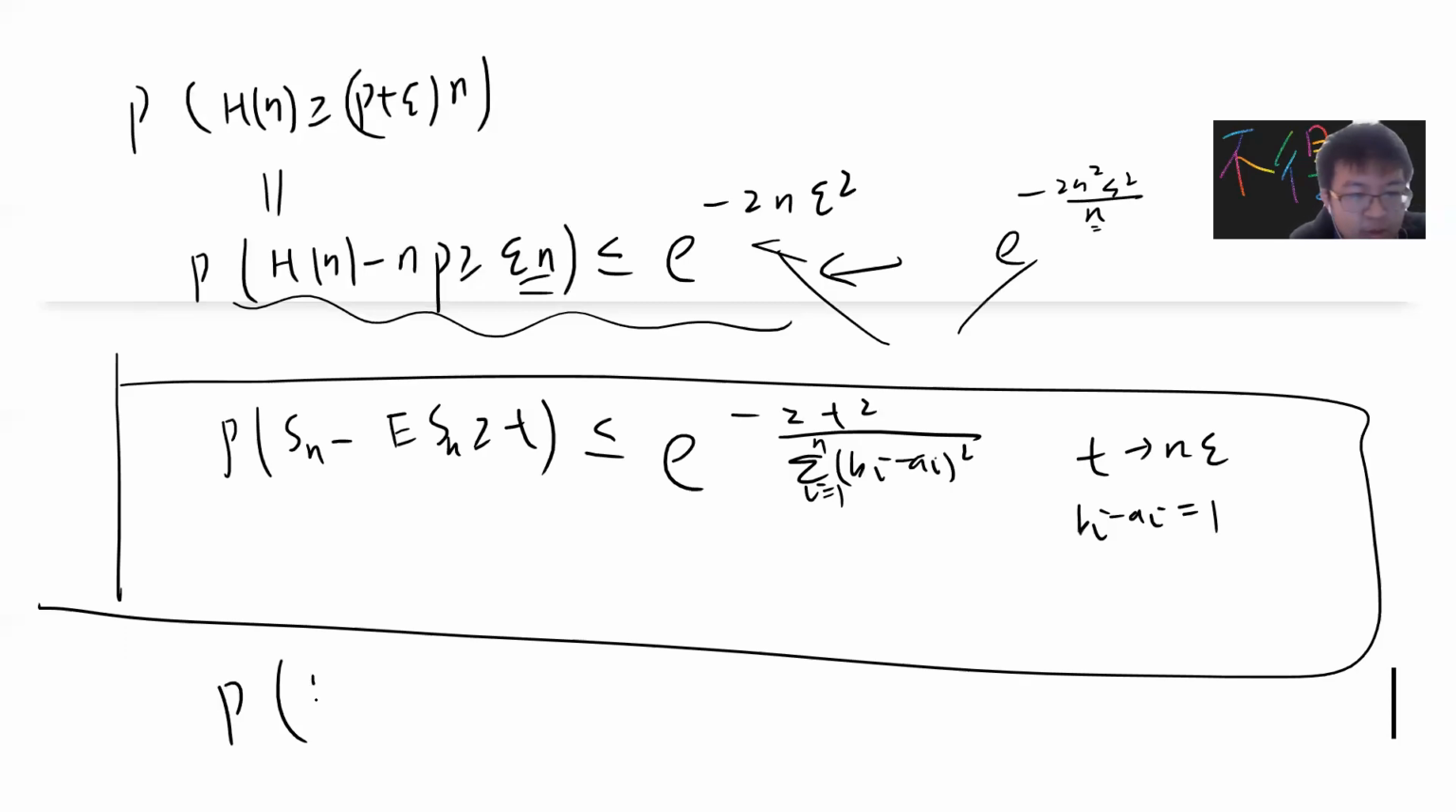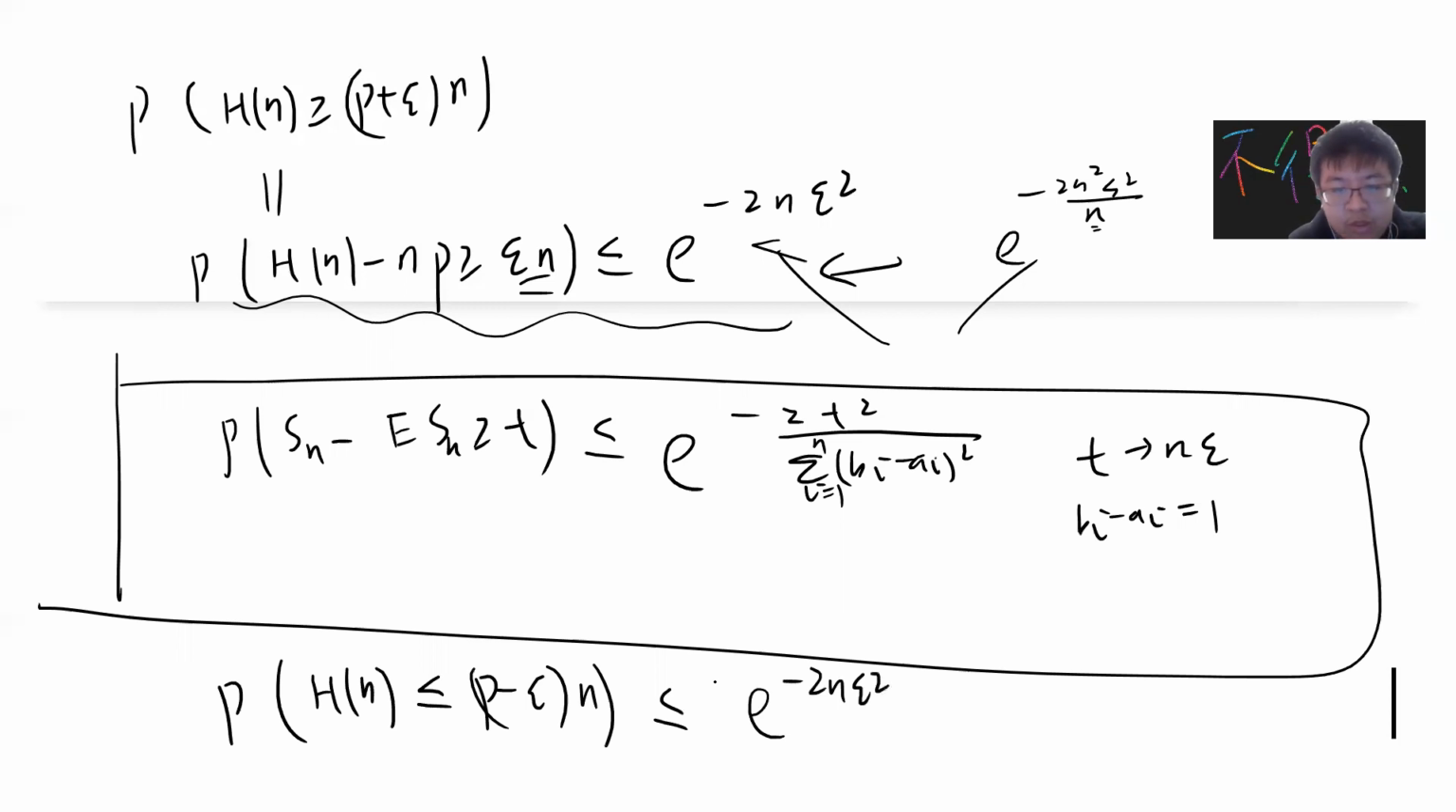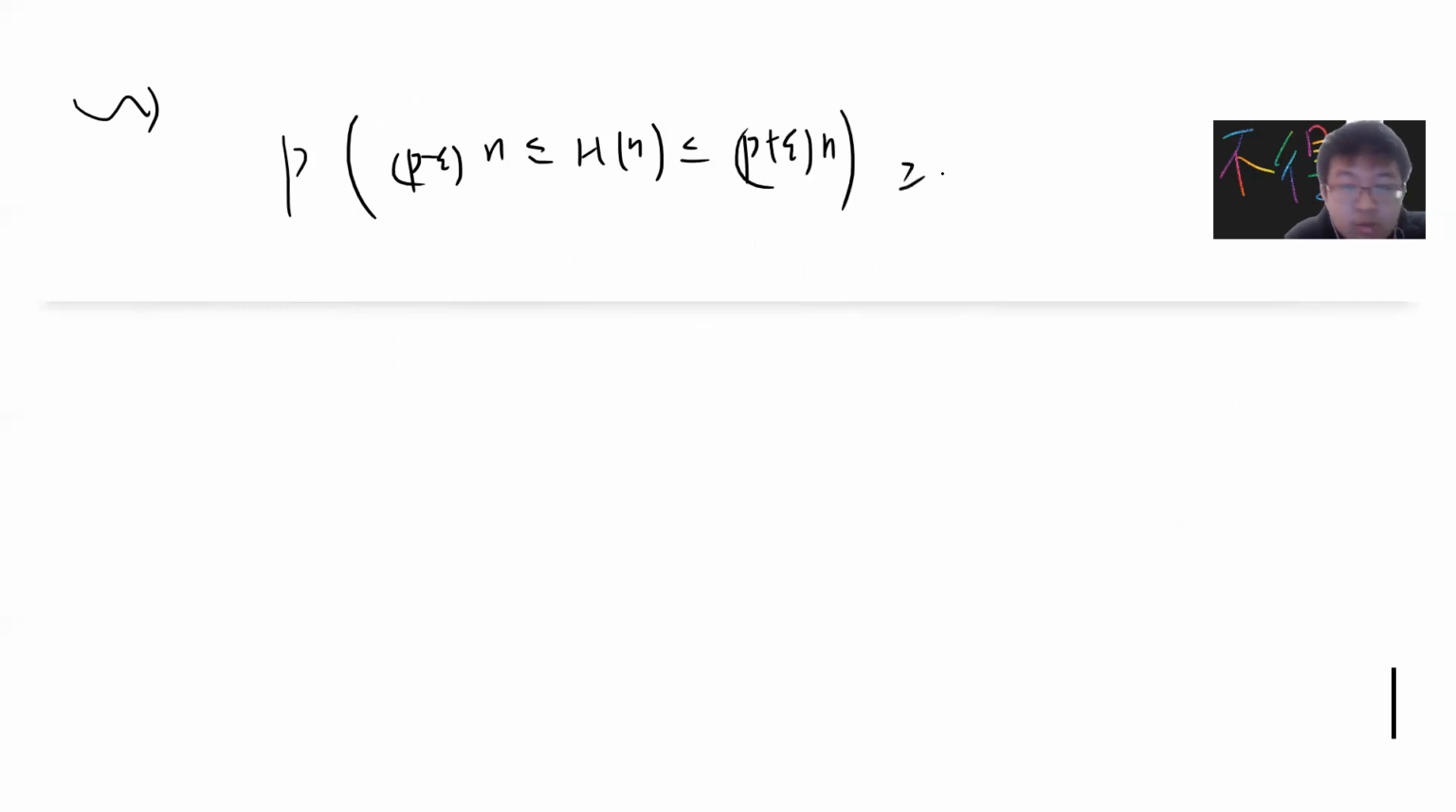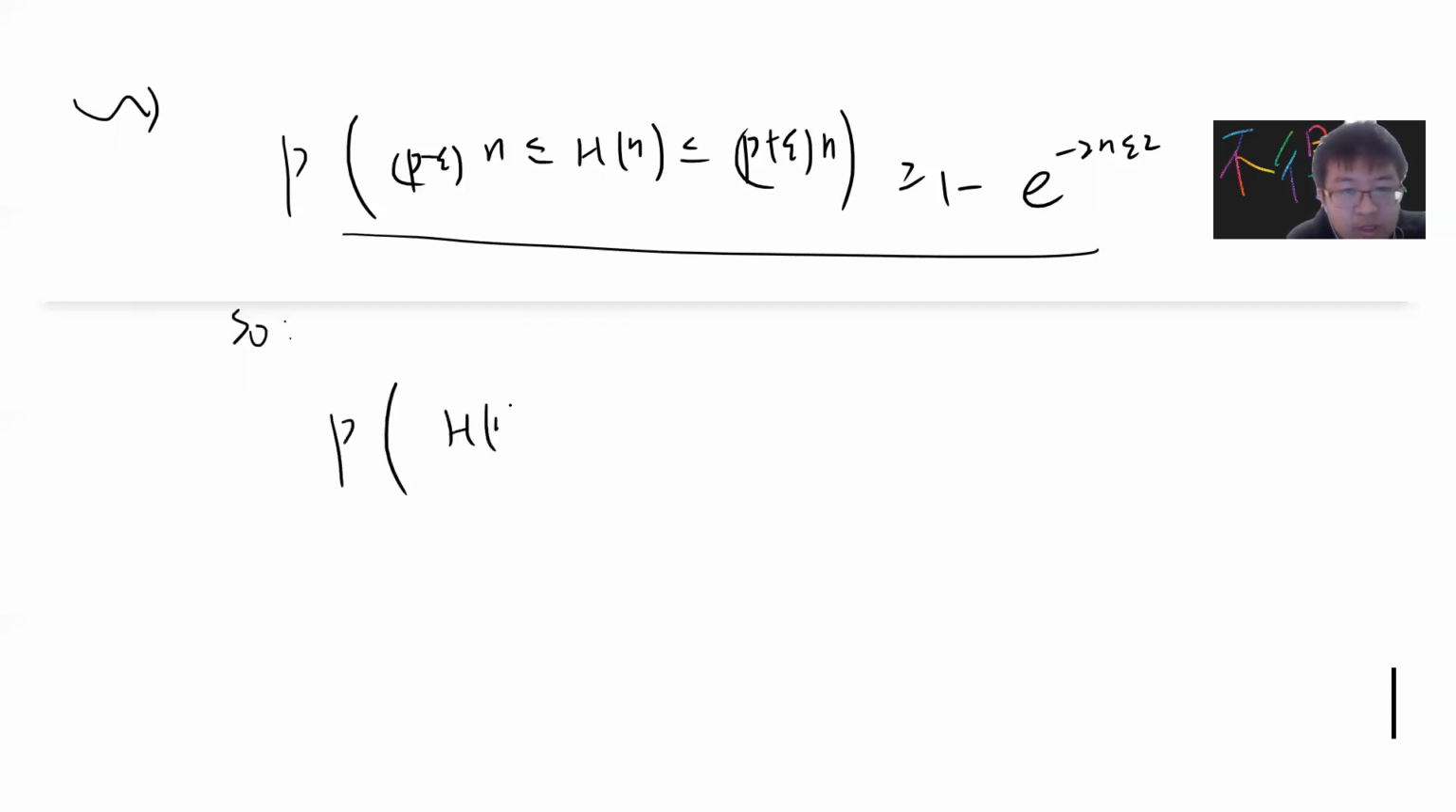Okay, and then you can easily check the other direction. You can easily prove the same thing: the probability that Hn is less than or equal to np minus epsilon n is also less than or equal to exponential of minus 2n epsilon squared, because these are symmetric. So combining everything, you get the probability that pn minus epsilon n is less than or equal to Hn, which is less than or equal to pn plus epsilon n, is greater than or equal to 1 minus 2 exponential of minus 2n epsilon squared. Okay, right? Because I use minus this.